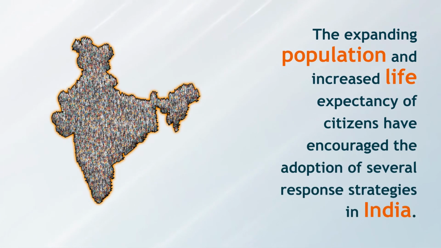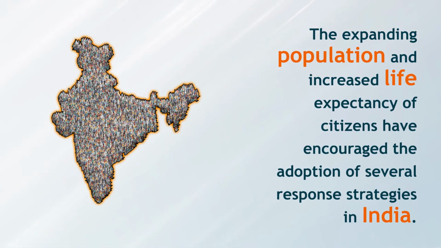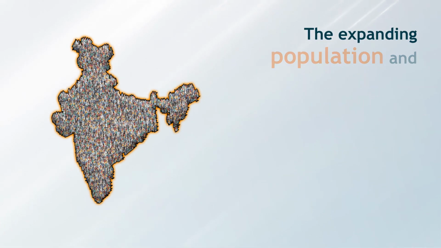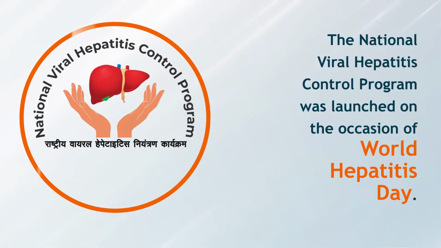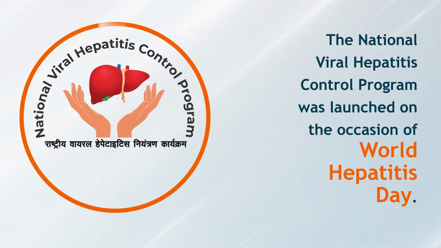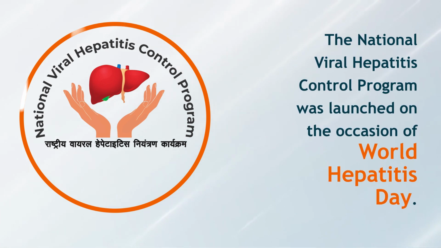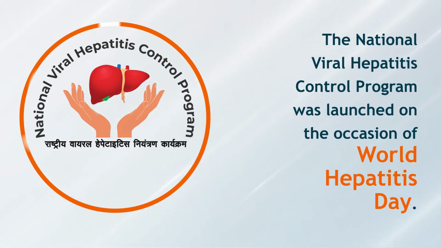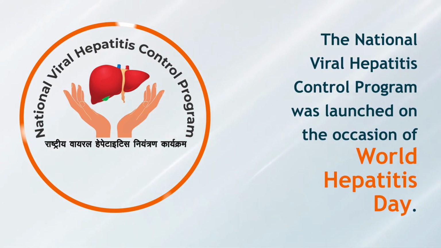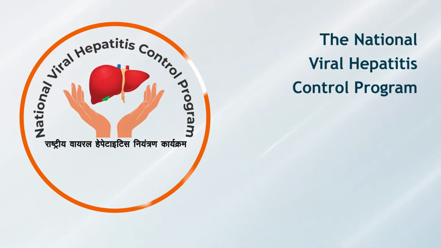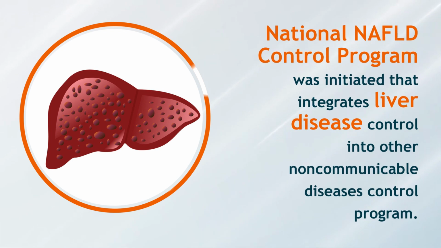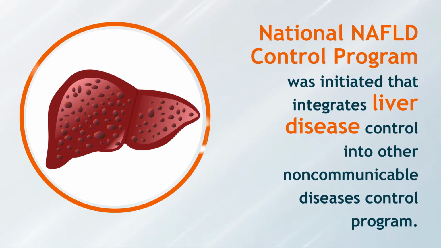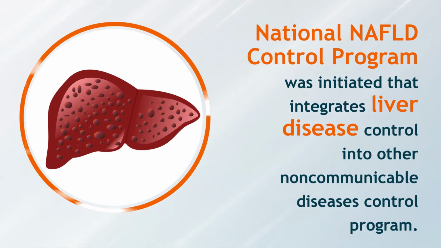On the government front, the expanding population and increased life expectancy of citizens have encouraged the adoption of several response strategies in India. In 2018, the National Viral Hepatitis Control Program was launched on the occasion of World Hepatitis Day, comprising preventive measures, vaccination, blood safety, early detection, linkage to care, screening of at-risk population, and provision of drug surveillance of CLD strategies. Similarly, in 2021, a national NAFLD control program was initiated that integrates liver disease control into other non-communicable disease control programs.